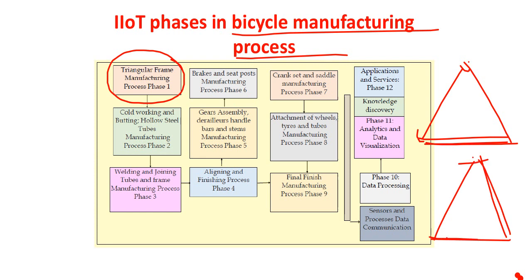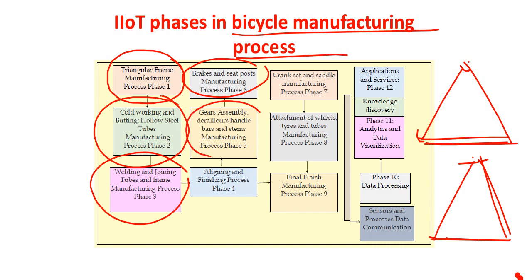Then cold working and butting, hollow steel tubes manufacturing, this is the second process, right? Welding and joining the tubes, frame manufacturing. Brakes, seat posts manufacturing, general assembly. Aligning and finishing. Then crankset and saddle manufacturing, alignment of the wheels, tires, tubes, finishing.